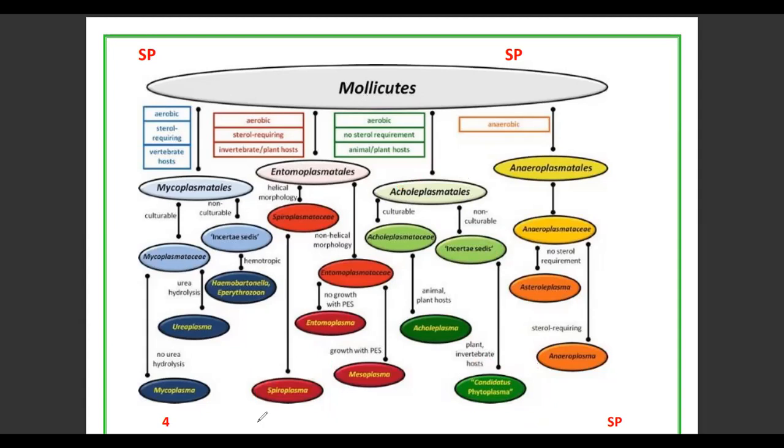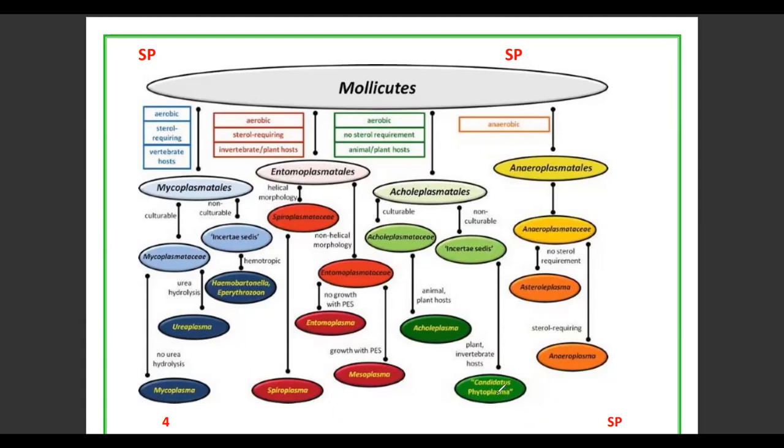So in Mollicutes, there are two types studied, Spiroplasma and Phytoplasma. Spiroplasma belongs to Entomoplasmatales, and phytoplasma belongs to Acholeplasmatales.